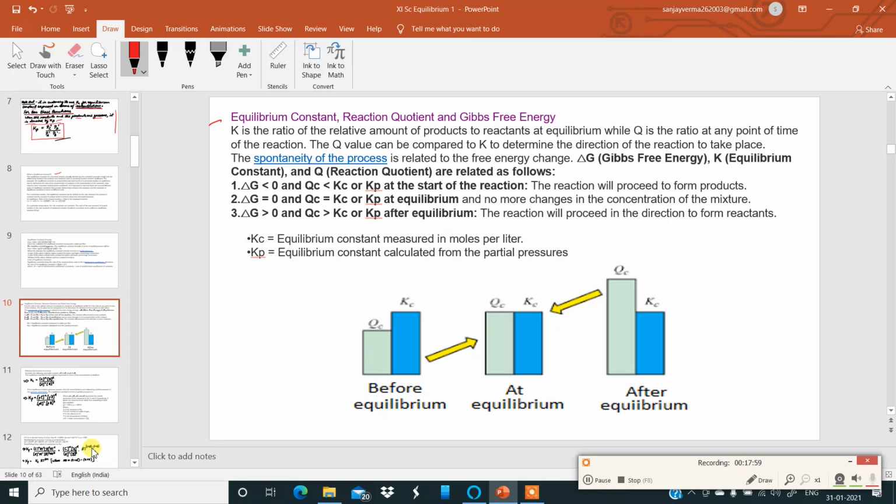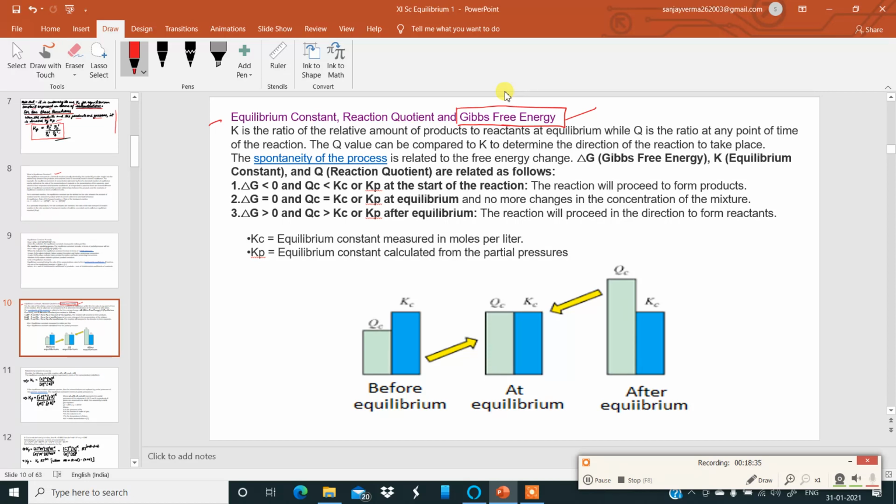Equilibrium constant, reaction quotient and Gibbs free energy. There is one term over here, Gibbs free energy, which you will understand when you have done the chapter on thermodynamics. Gibbs free energy is the energy which is available to do some useful work. So there is a relationship between the equilibrium constant, the reaction quotient Qc and Gibbs free energy. Let us see what it is.